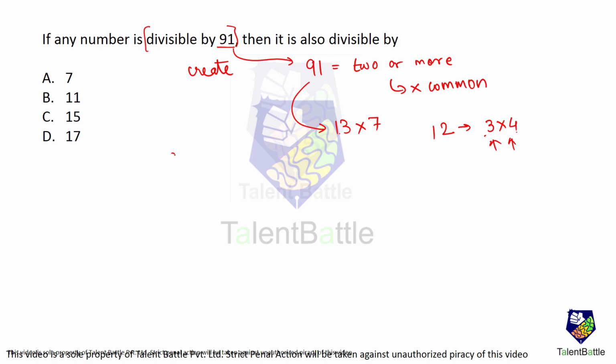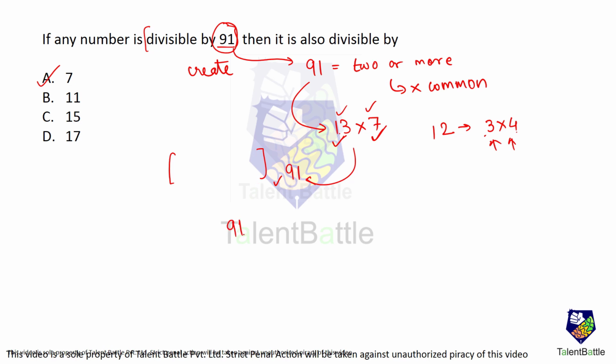If there is a number, okay, and if that number has to be divisible by say 91, then it definitely has to be divisible by 13 and 7. Or the other way round, if a number is divisible by 13 and 7 both, okay, then it is also divisible by 91. So if a number is divisible by 91, it has to be divisible by 13 and 7. So over here 13 is not there, 7 is there. So 7 is the answer.